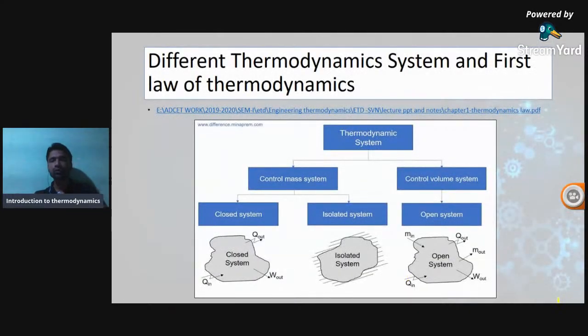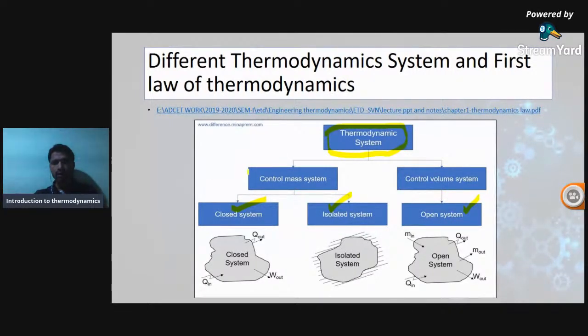Okay, let's start with the different thermodynamic systems and the first law of thermodynamics. If you see here, there is one chart I'm showing. There is a thermodynamic system, and we know that the thermodynamic system is classified into three groups: closed system, isolated system, and open system. Just remember these three systems. There are other systems also, but for now we focus mainly on the closed system, isolated system, and open system.